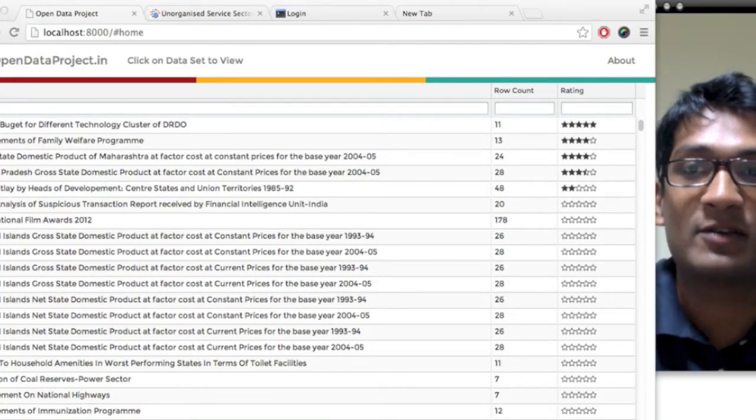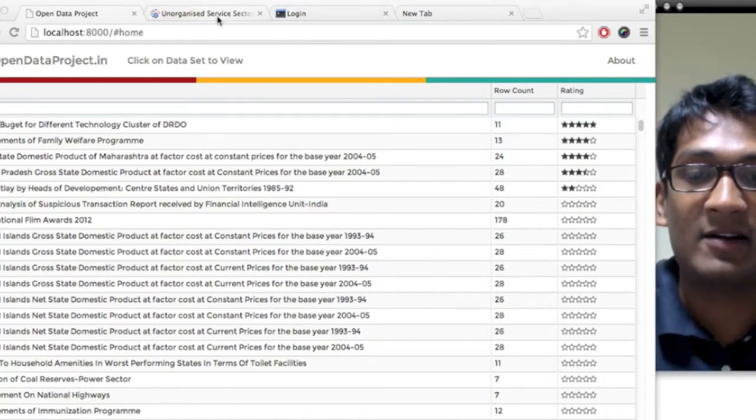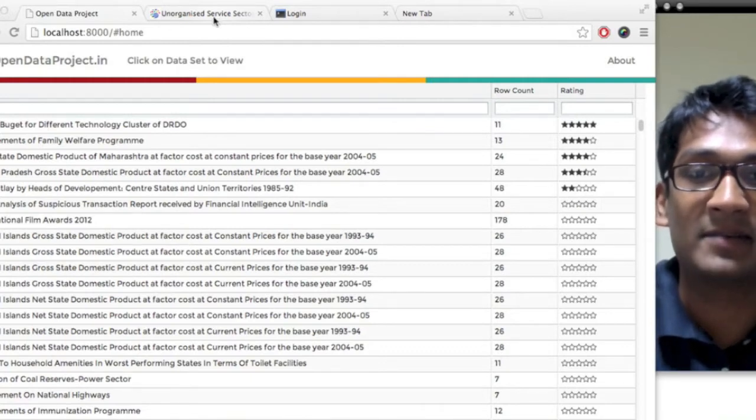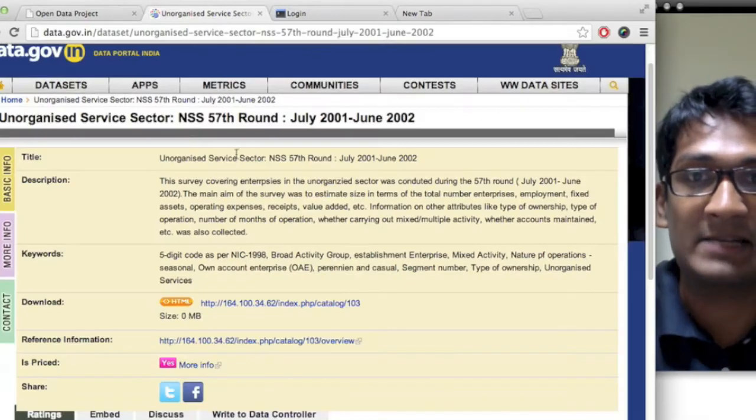So we have made a project, we called it Open Data Project. The premise is that currently there are a lot of data sets being published by a lot of government departments, and they are all over the place. But there is no single place where you can view all of them together and quickly see what the data is.